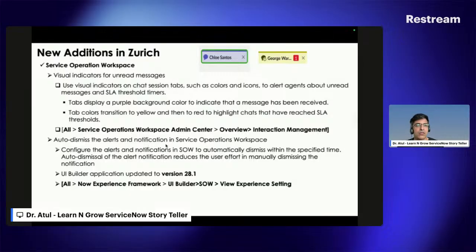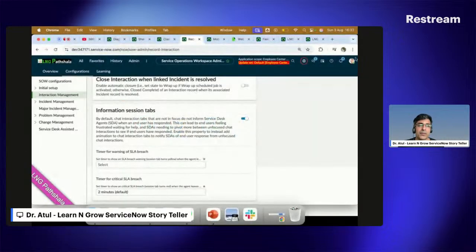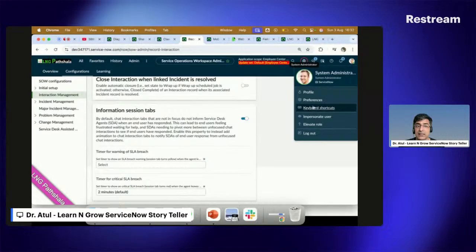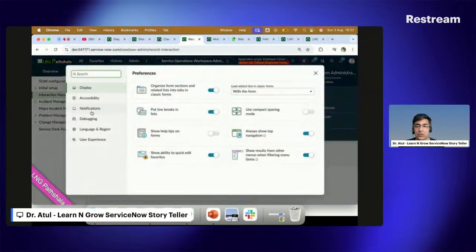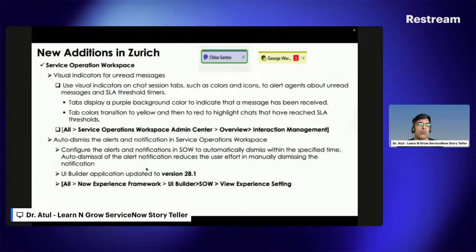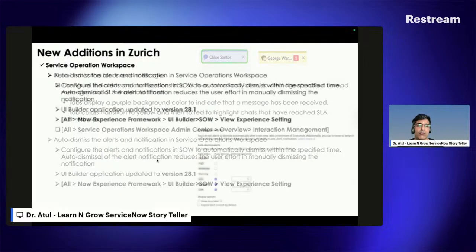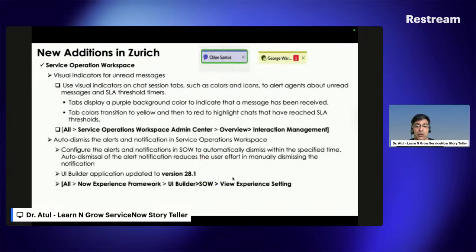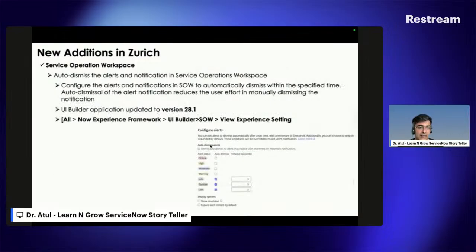Auto dismiss the alerts and notifications in the ServiceNow operation workspace. I can say this is something which we saw from the preferences perspective, and I think the same thing is applicable here. If I click on this, yep, it disappears after a certain amount of time. And if you want to do this setting, you have to be on UI Builder 28.1. That is important. Then you can go to the SOW and view the experience settings. Once you do this, you can see it like this.